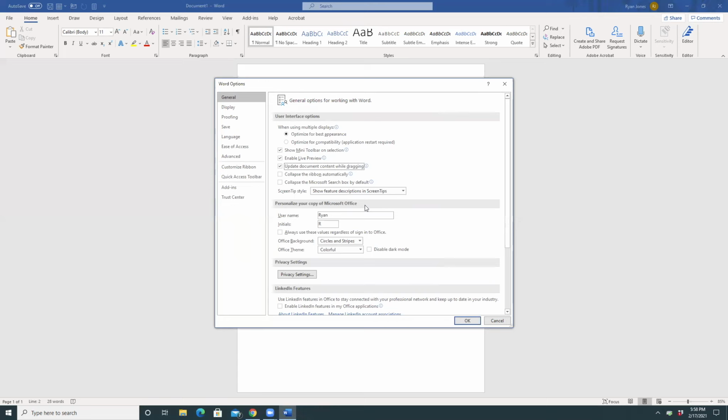Update document content while dragging checkbox. That one's checked. Collapse the ribbon automatically checkbox. That one's unchecked. I could have even, in the speech and sound schemes dialog, told JAWS to not even tell me that it's a checkbox, because that sound, whichever one, checked or unchecked, actually communicates to me that it is a checkbox. So I could have even told JAWS, don't even say that it's a checkbox because I'm going to know that anyway by hearing that sound. So again, that's just another way to make yourself more efficient in using some sounds to communicate things rather than listening to JAWS tell you the words.